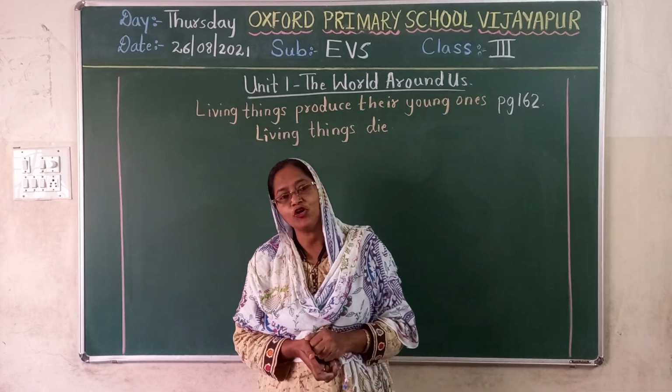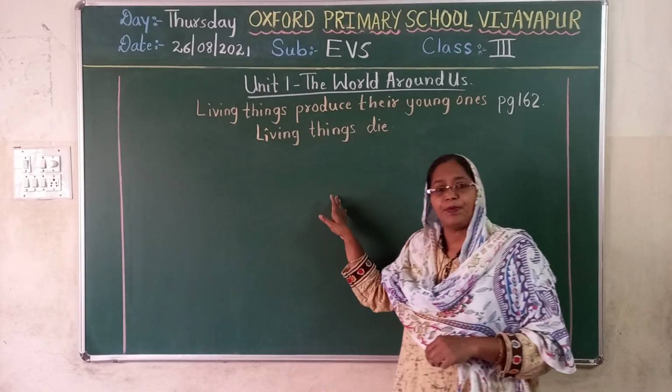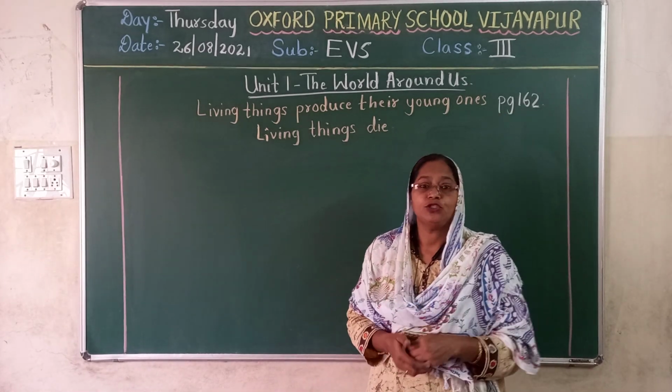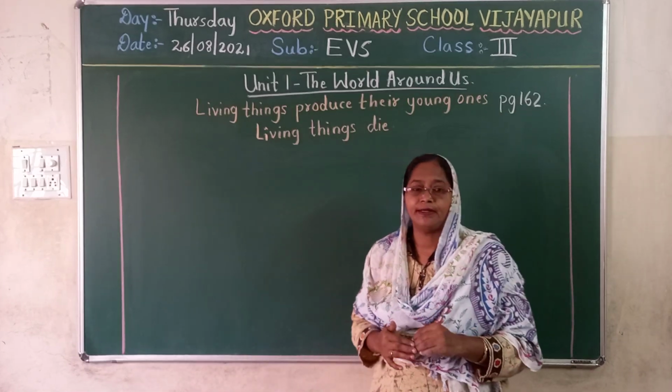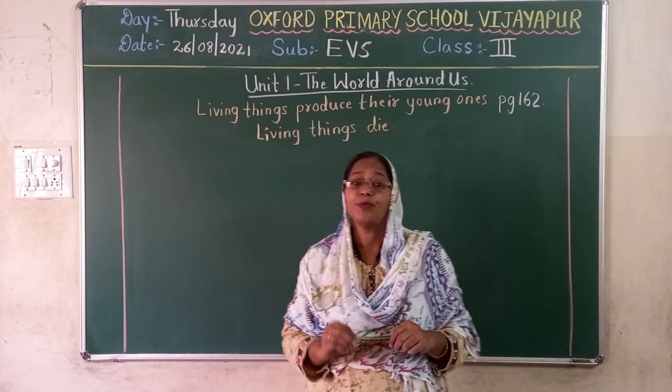Yesterday we completed word meaning, isn't it? Of living things produce their young ones and living things die. These both parts are from page number 162. So what I will do, children, today we are going to read. But many of you, yesterday's work, children, you have not sent me properly.